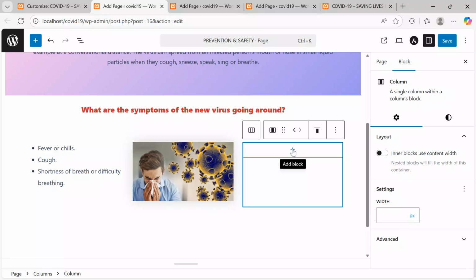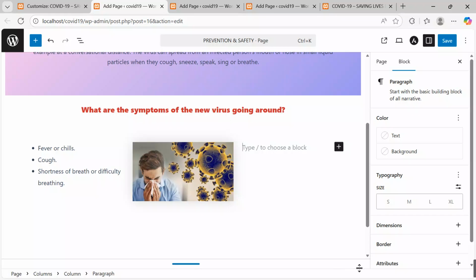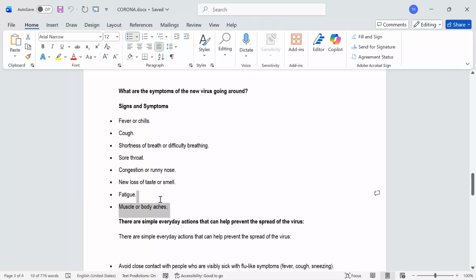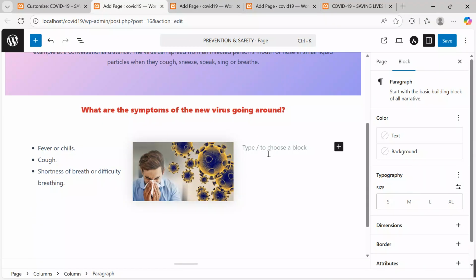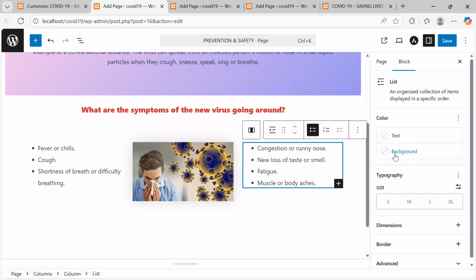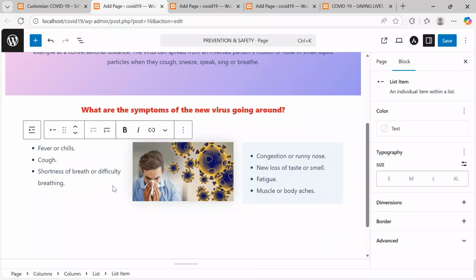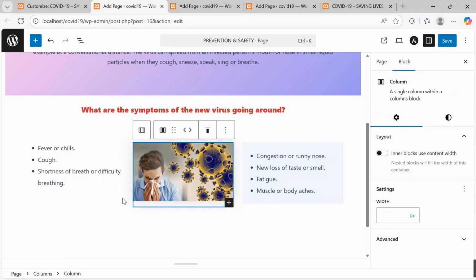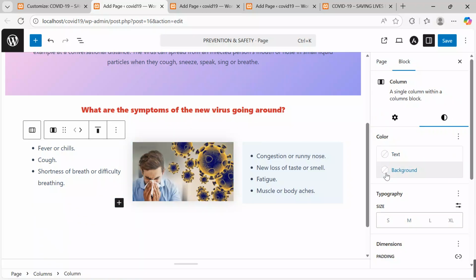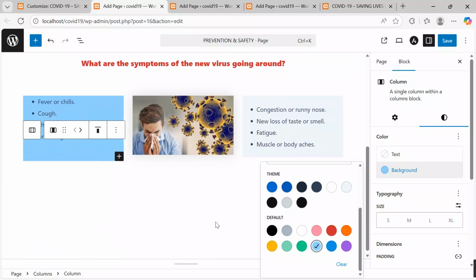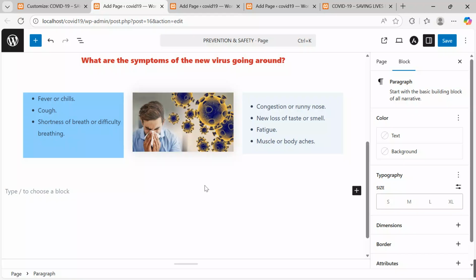I say I want to insert paragraph. Click, go to your text. Want to also pick these other options left. Yes, let me take these other options. Control C. Come over here, Control V. After putting it here, I can also go on and put some color. Let me put some color to see that everything is at a better stake. Okay, I say color, background. Let me take this. Oh, let me take this. Okay, now after one more, protect yourself and your loved ones.